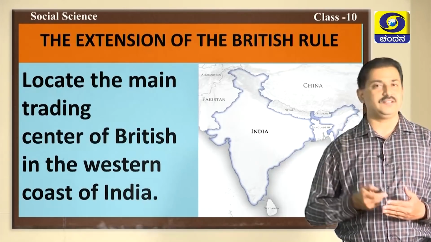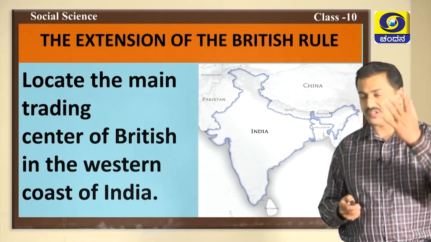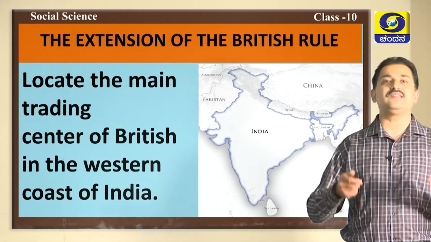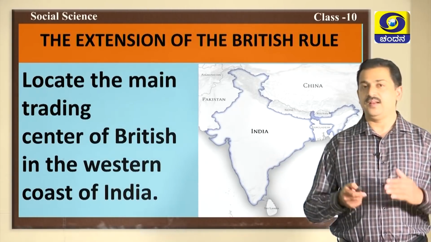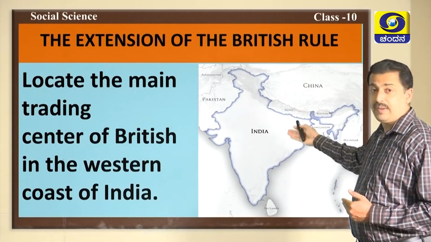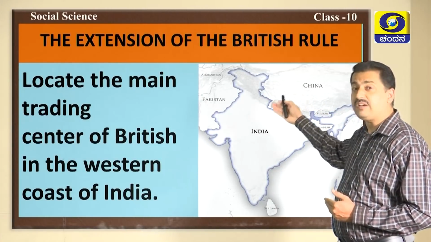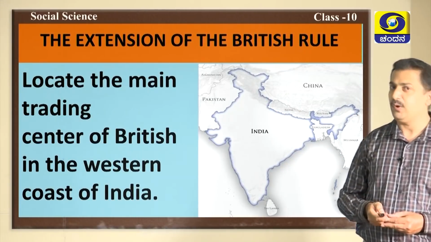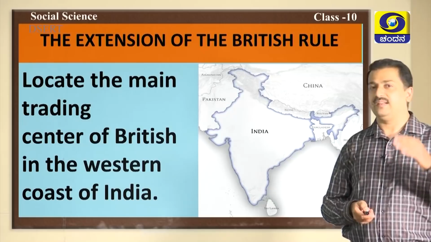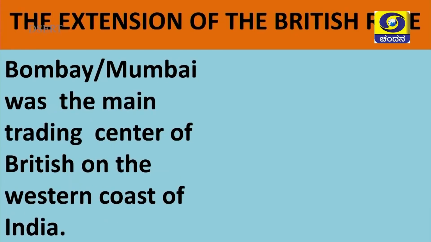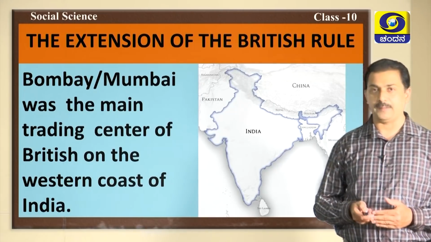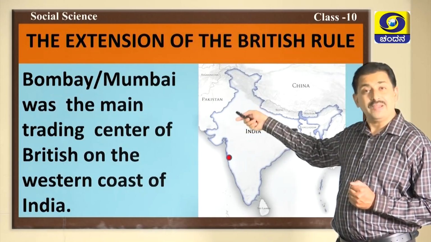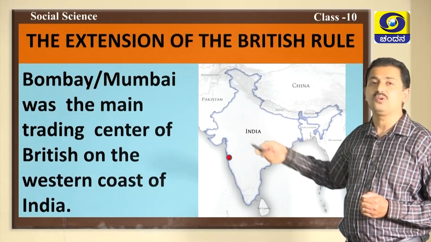Before we go to the lesson, let me ask you a few questions. Hope you are ready. These questions are related to the first lesson, the advent of Europeans to India. The question is, locate the main trading center of the British on the western coast of India. Can you locate? It is very easy. Yes, you are correct. The correct answer is Mumbai or Bombay. The present Mumbai was previously called Bombay. So, this Bombay was the main trading center of the British on the western coast of India.